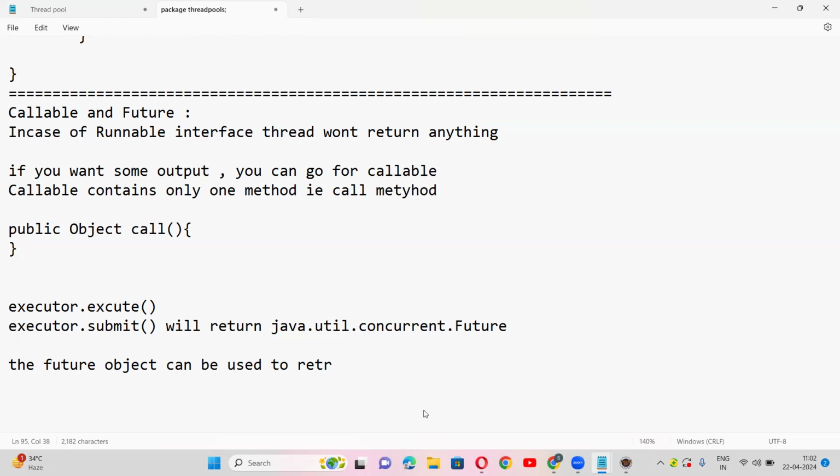The future object can be used to retrieve the result from the callable job. These points are important. Basically, interviews will ask what is callable, what is the difference between call and run method, what is future. These are very simple, guys. If you don't know these concepts, you might think it's a very complex topic. It's not the case, it's very easy. Let us see one example and we'll come to know all the concepts.